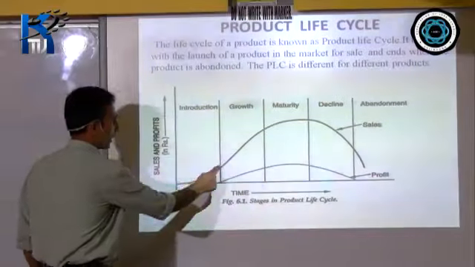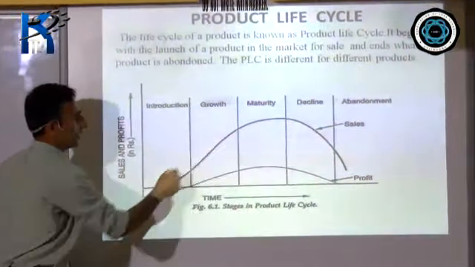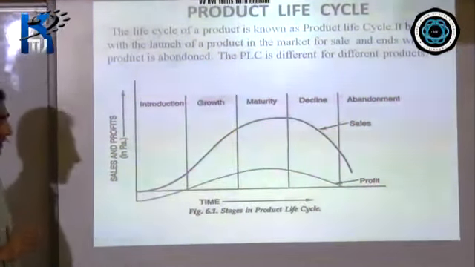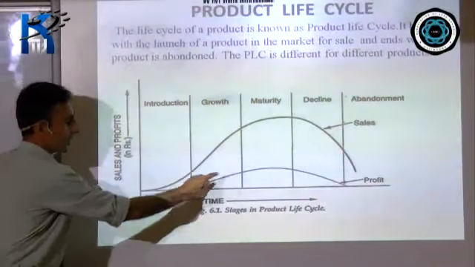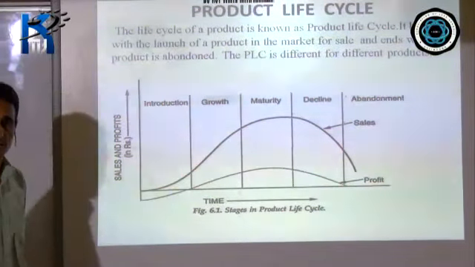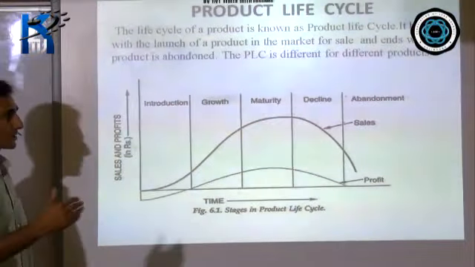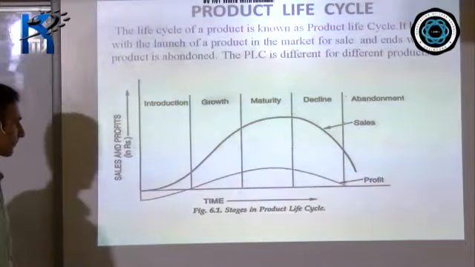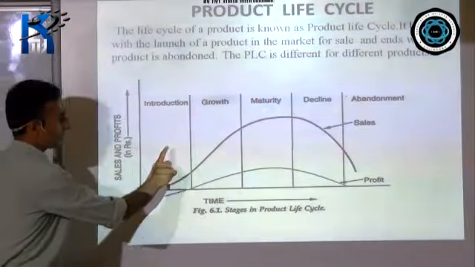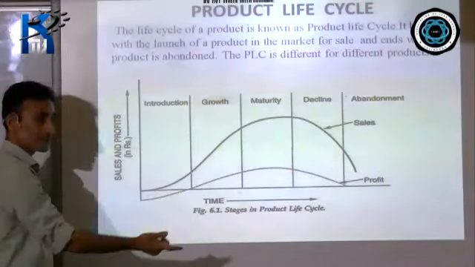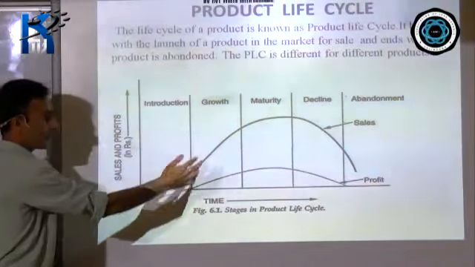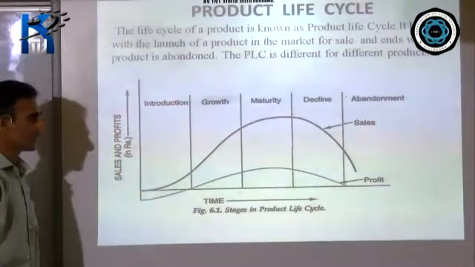Now this thick line indicates the sales of a product, and this dotted line indicates the profit earned at various stages, right? When a product moves from one stage to another, the sales also differ, profit also differ. Like see here.